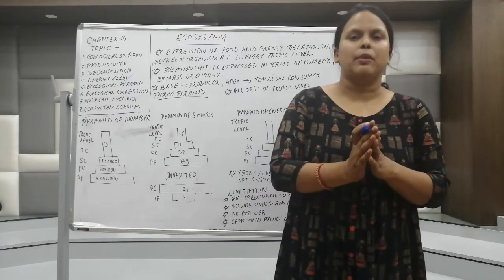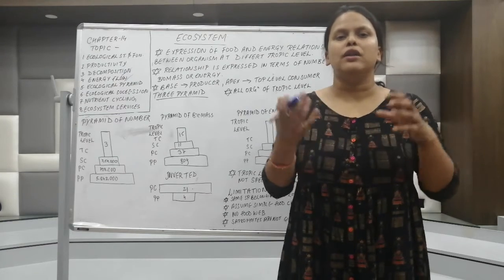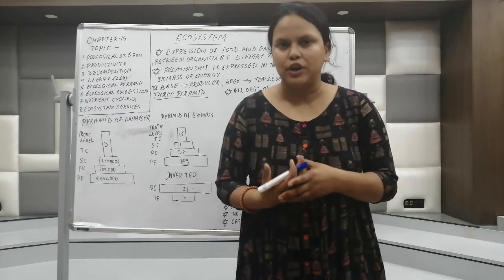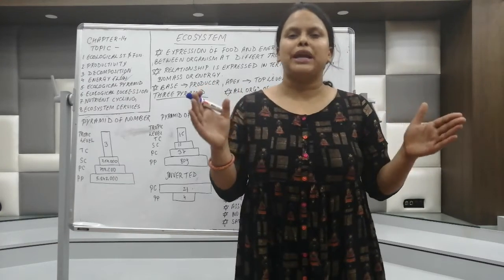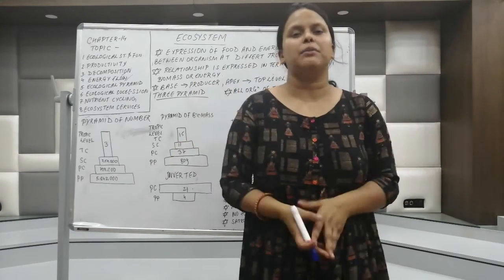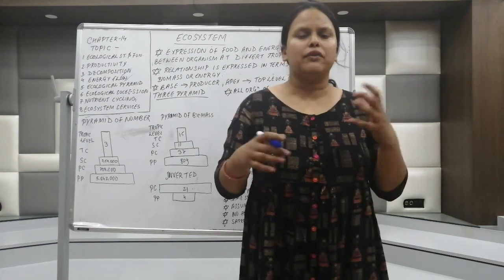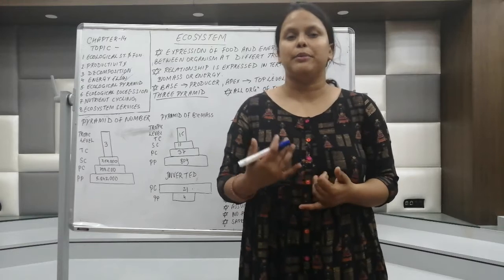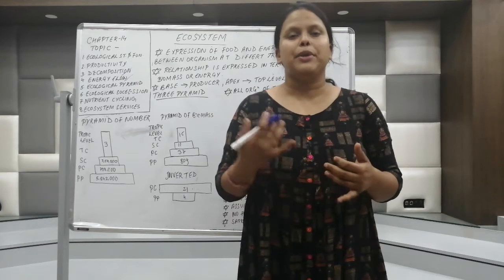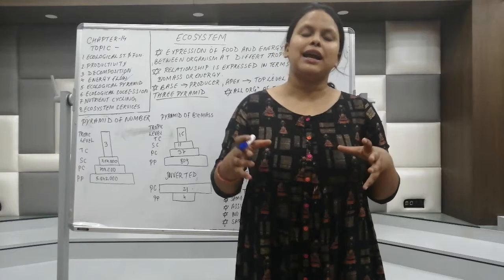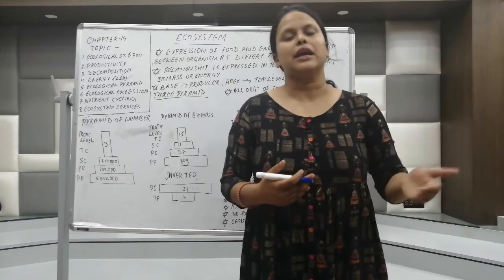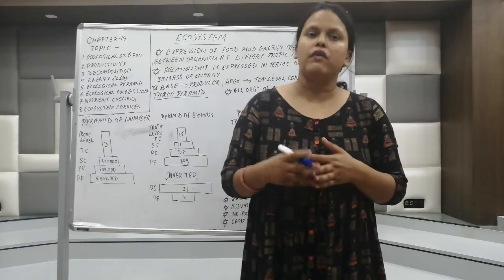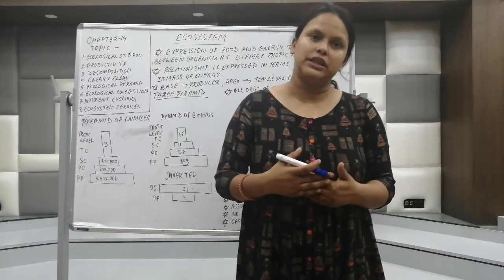In this particular topic, what we are going to study is called ecological pyramids. You all have heard of a pyramid or even seen one. From the base, it is very broad, and at the top, it will be the apex. We have three kinds of pyramid in the ecosystem: the pyramid of number, pyramid of biomass, and pyramid of energy. We'll be studying what these levels represent, what the use of these pyramids in the ecosystem is, and also what the limitations of these pyramids are.